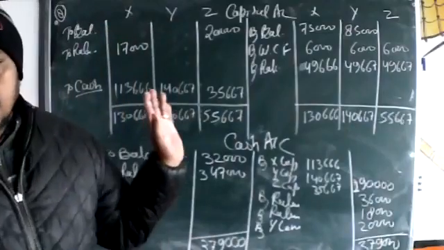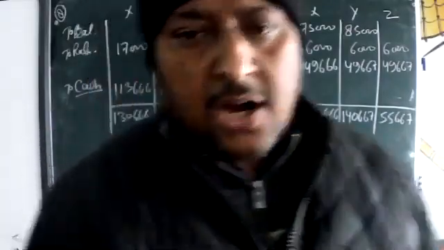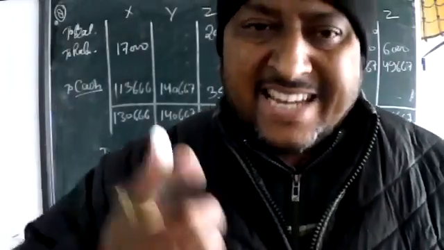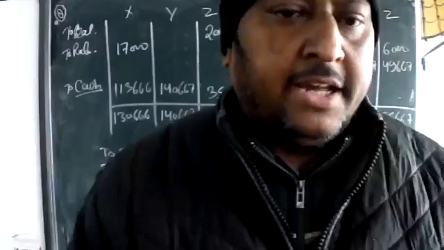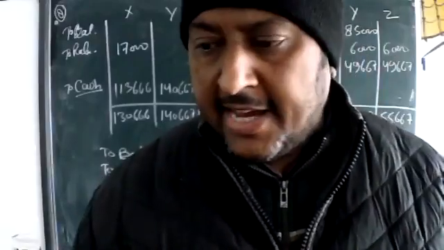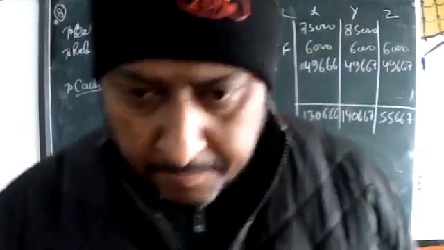First, make the realization account, and always keep in mind all the cash transactions should be written very clearly. Then capital account, then cash book. Okay. Clear? Okay.